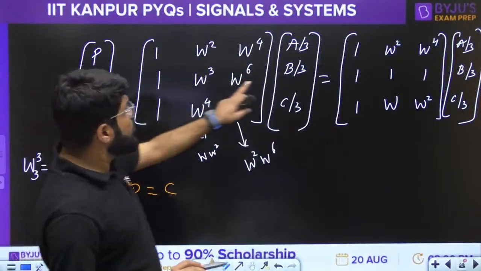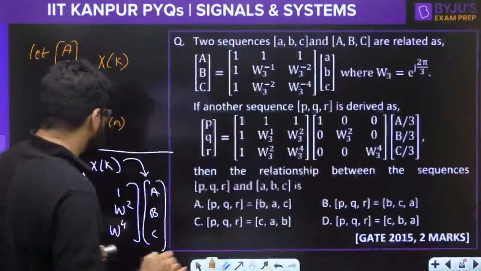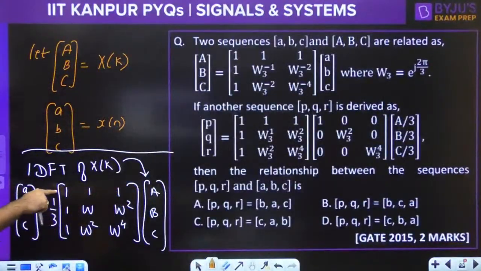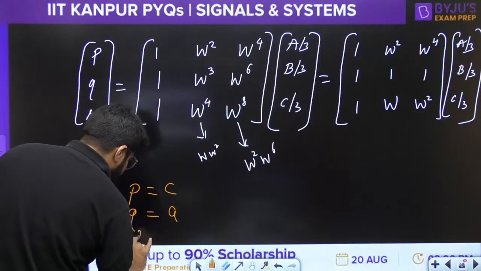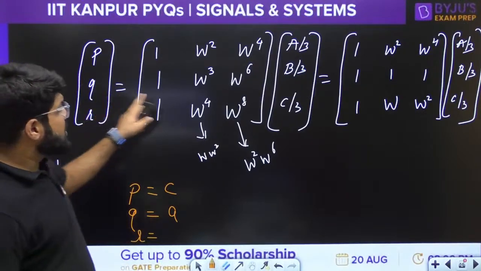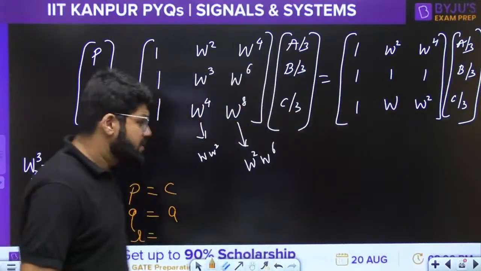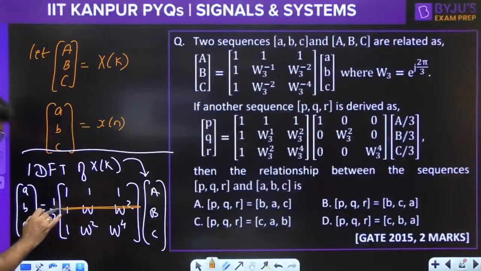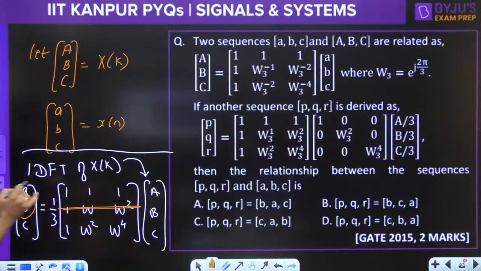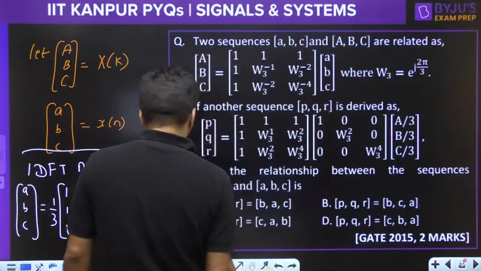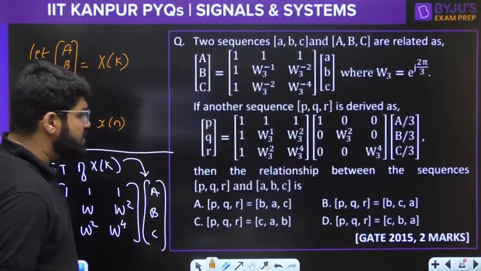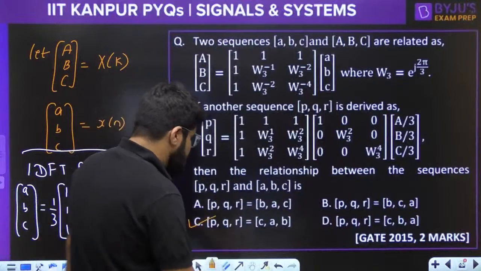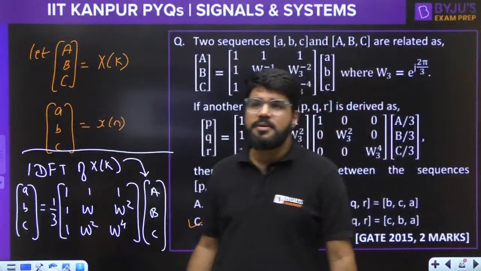Q. Now Q is 1 1 1. 1 1 1 corresponds to how much? 1 1 1 is the first row, and the first row answer is the small a. This is small a. Rest is R. 1 W W square comes in the second row, and second row answer is the small b. So this is equal to b. So PQR is CAB. Option number C, CAB, is the correct answer.